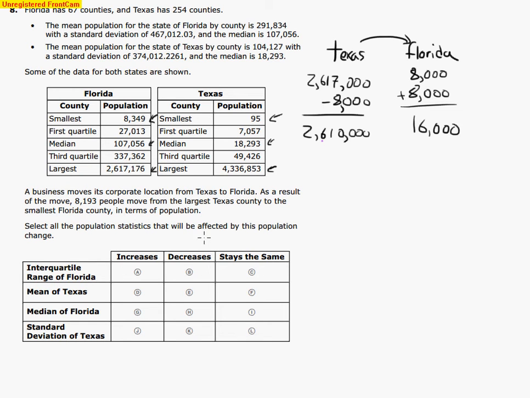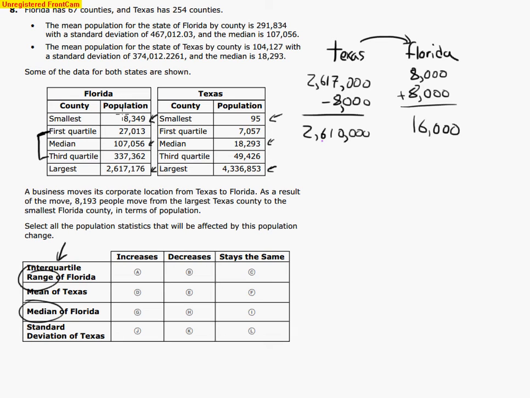Now, a lot of times we need to keep in mind that just switching around data is not going to change my median, and it's also not going to change my ranges. If I didn't increase the size of my data, my ranges are not going to change, especially the interquartile range, because the interquartile range is a measurement from the first quartile to the third quartile.